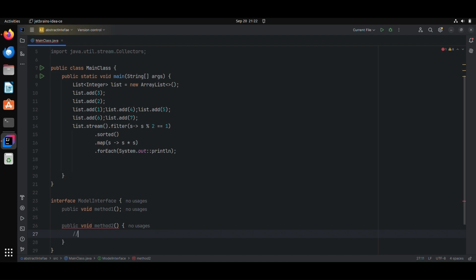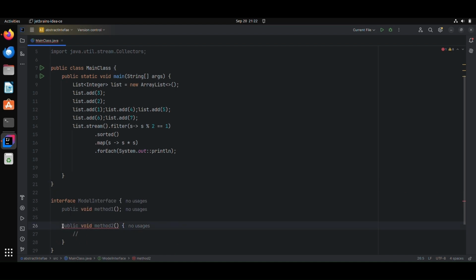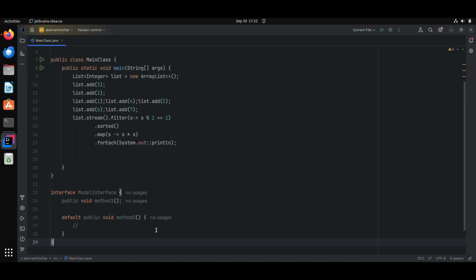Okay, I'm doing something. This will show a compilation error because an interface can't have a non-abstract method. So using the Java default keyword, I can specify this method as a default method. Now there is no error. So what is the use case of this?